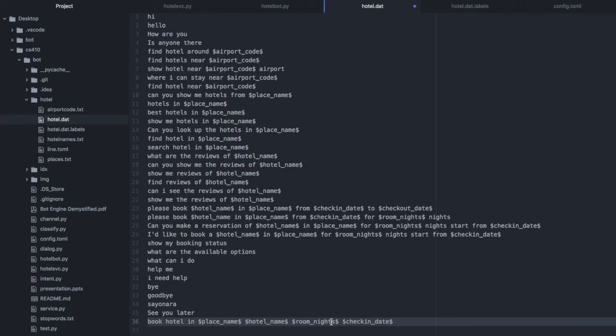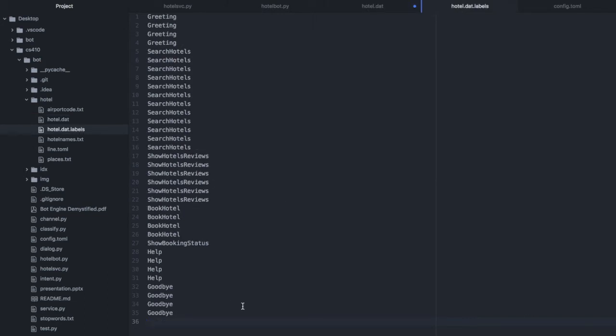Book hotel in place name, and this is actually the entity, and hotel name, room, nights, and so on. We add this as our training data, and also we label this data as the book hotel intent.